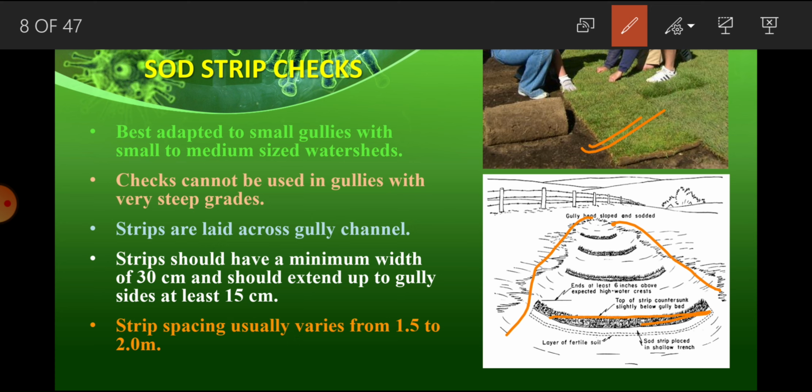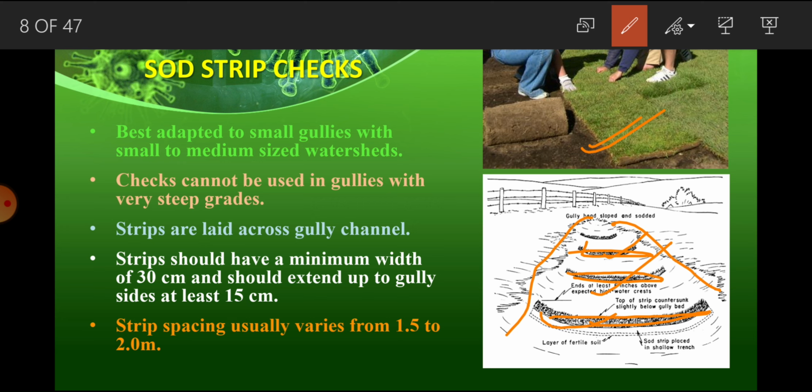this across the gully. So such measures are adopted in medium and small gullies only. It is not used for the gully where steep grades are available. So strips, these are the strips, you have to place into the gully bed.